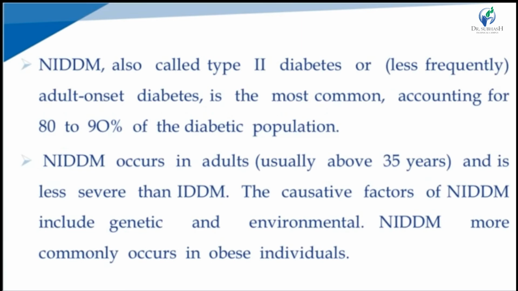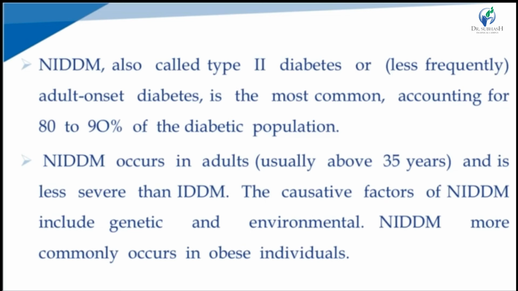Next, non-insulin dependent diabetes mellitus, also known as type 2 diabetes or adult diabetes. It is the most common, accounting for 80 to 90% of the diabetic population.